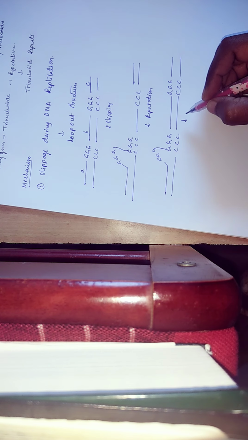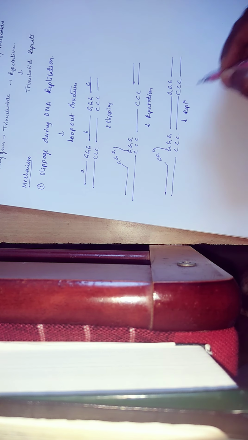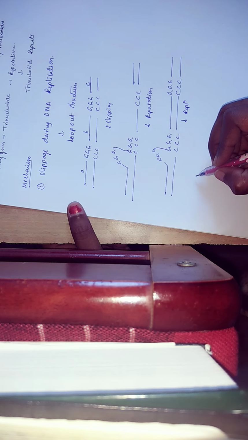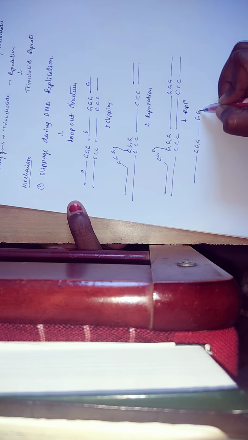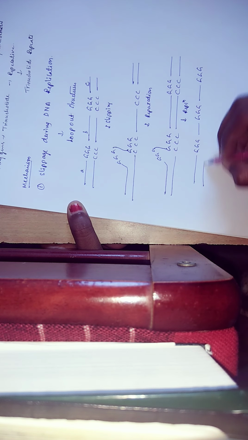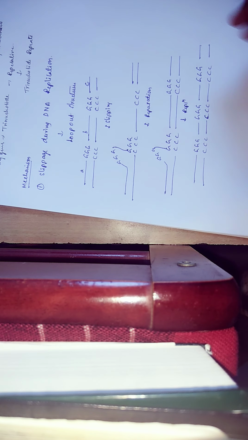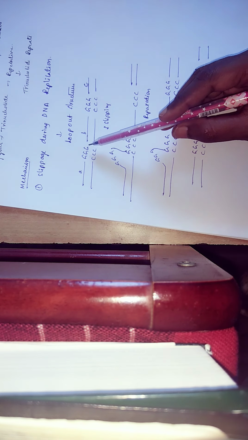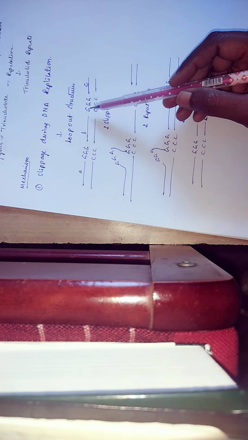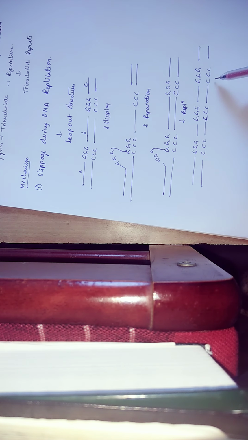Finally, if this strand undergoes the replication process, it will lead to the expansion of the trinucleotide repeats. Normally, initially there are only 2 trinucleotide sequences. After replication, it has become 3. Clear? That means it is by slippage during the replication process. Definitely this is one of the mechanisms by which trinucleotide repeat expansion takes place.